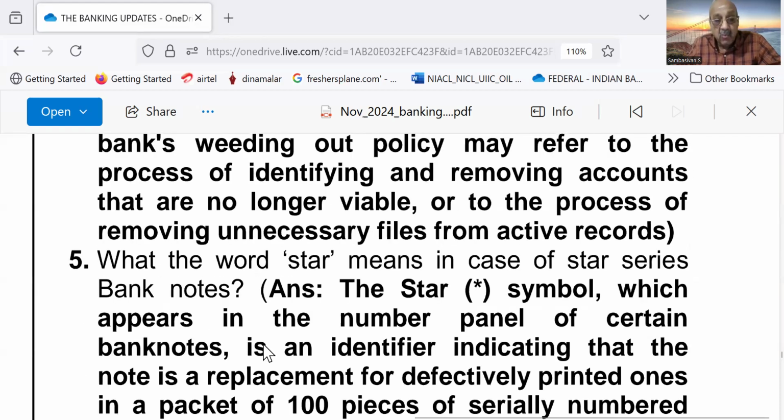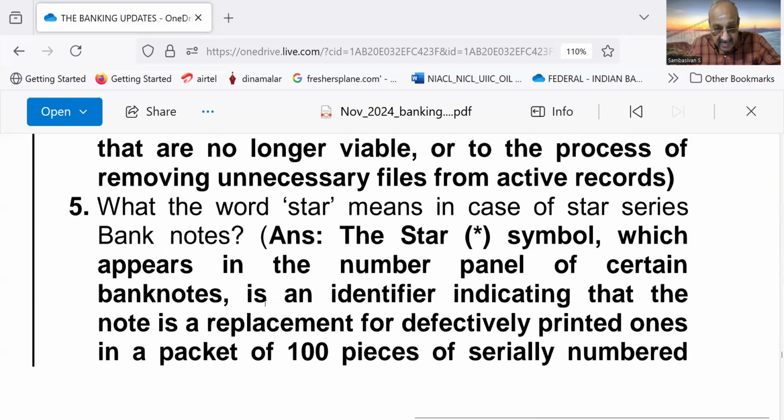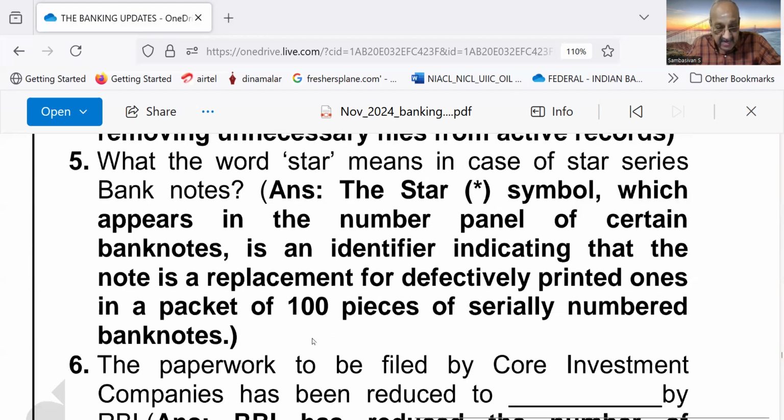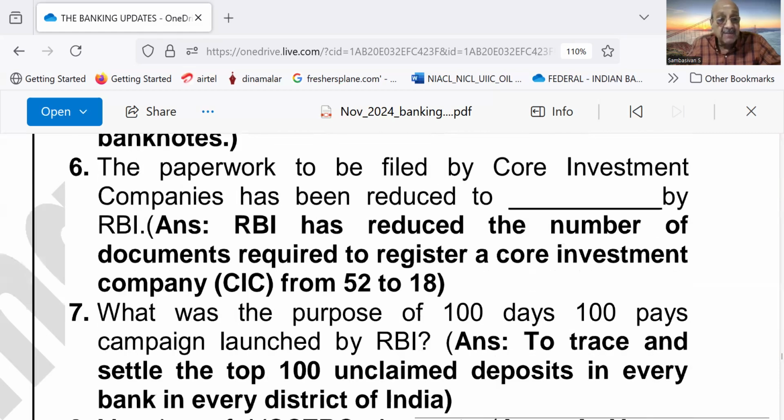Number 5, what the word star means in case of star series banknotes. The star symbol, which appears in the number panel of certain banknotes, is an identifier indicating that the note is a replacement for defectively printed ones in a packet of 100 pieces of serially numbered notes.